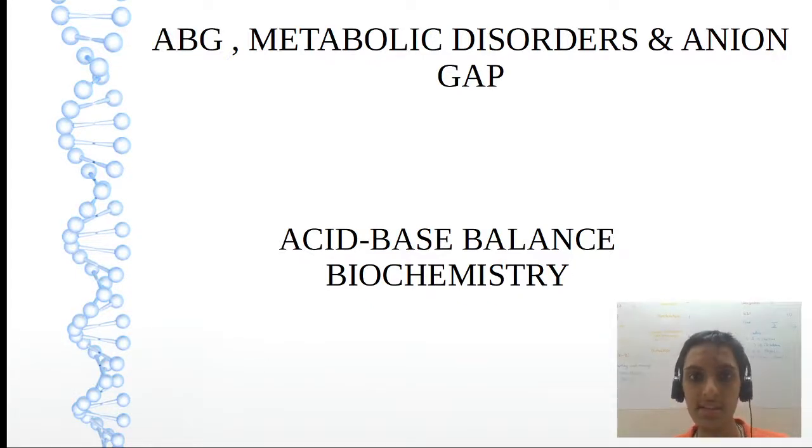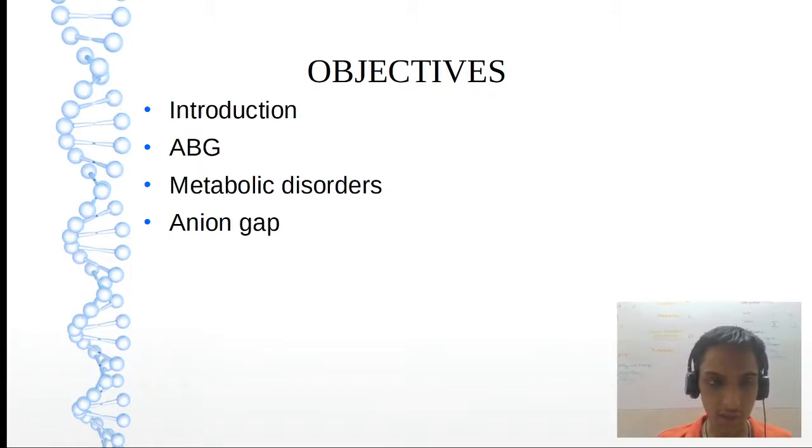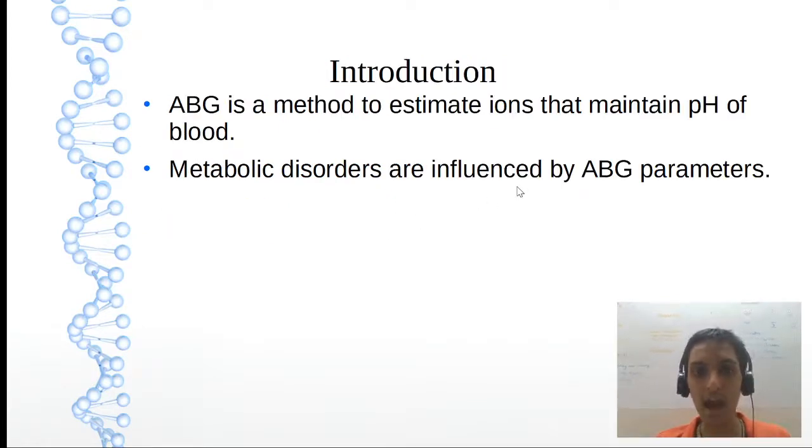Hello friends, in this video we'll talk about arterial blood gas, metabolic disorders and the anion gap. So we are going to discuss the introduction, arterial blood gas, metabolic disorders and the anion gap. So what is this arterial blood gas? It is a method to estimate ions that maintain the pH of blood.